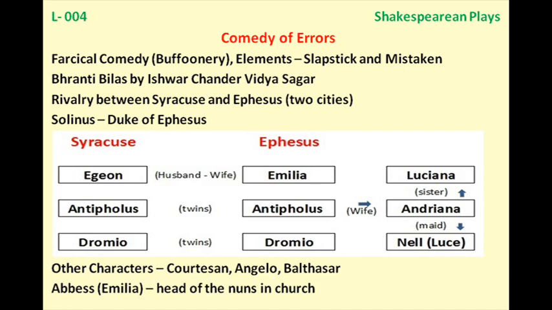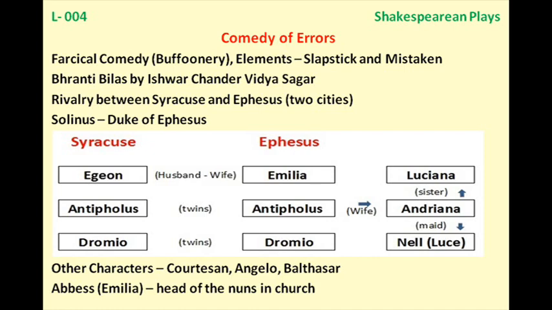So they divided into 2 different groups. Now eventually their life got saved, and for 20 years they remained separated, and still Aegeon is looking for his family members. So this is the tragic story of Aegeon.